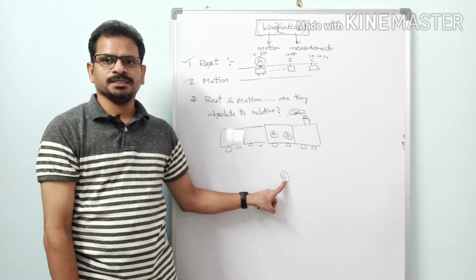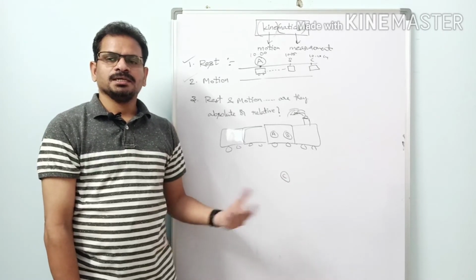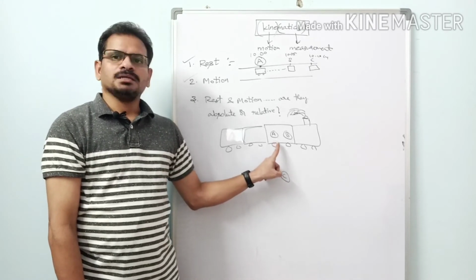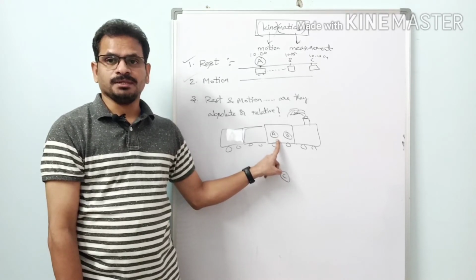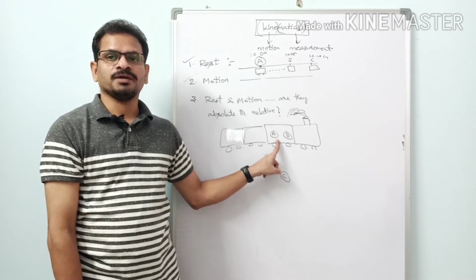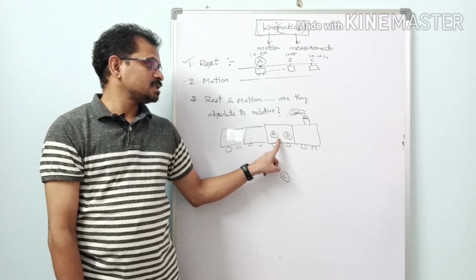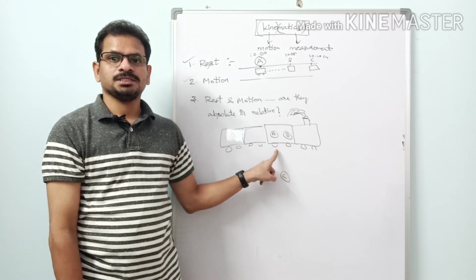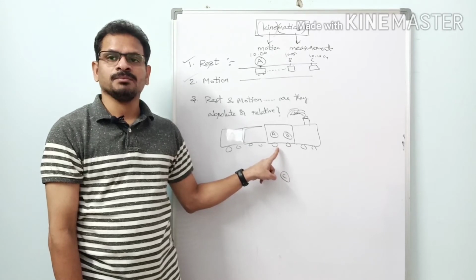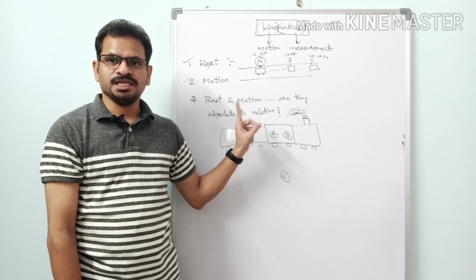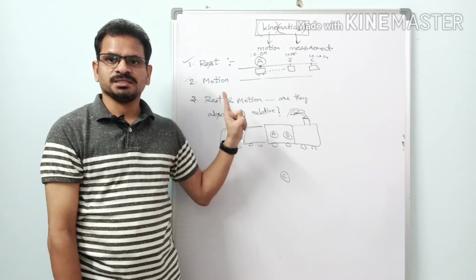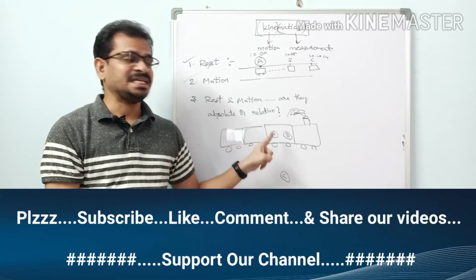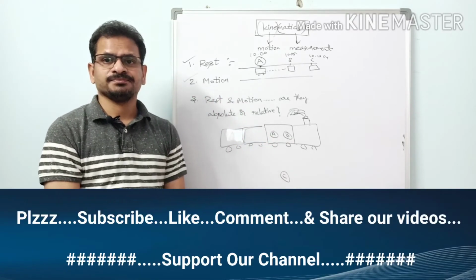From headquarters, this person A has got a phone call. What is that phone call about? It asks him, what about B? Is he in rest or in motion? A tries to explain, but they tell him, no, we want a single answer: either he is in rest or in motion. Answer us straight. Then he says, he is in rest only.